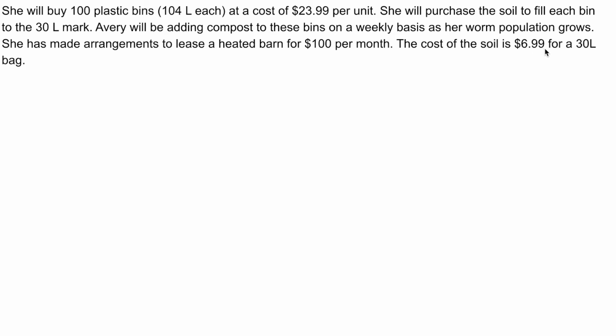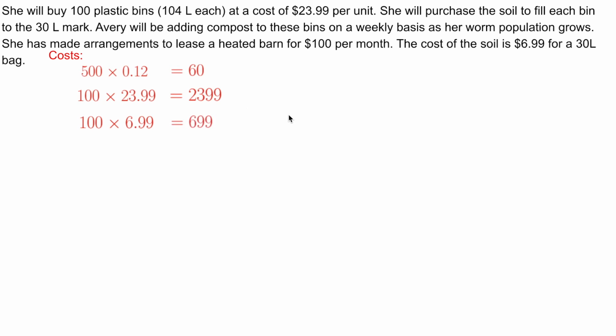The cost of the soil is $6.99 for a 30-liter bag. We know that she is buying the worms. She's buying 500 worms, 12 cents a pop. 500 times 12 is $60, so it's going to cost her $60 for the worms. Then for the bins, she is buying 100 of them at $23.99 each. So that's $2,399 for the bins. She is buying 100 bags of soil. Each bin is being filled up to the 30-liter mark. Each bag is 30 liters, so that's 100 bags. Each bag costs $6.99, so 100 times $6.99 is $699.